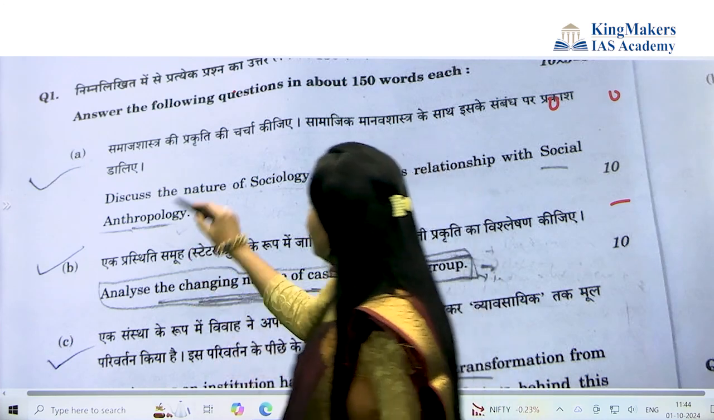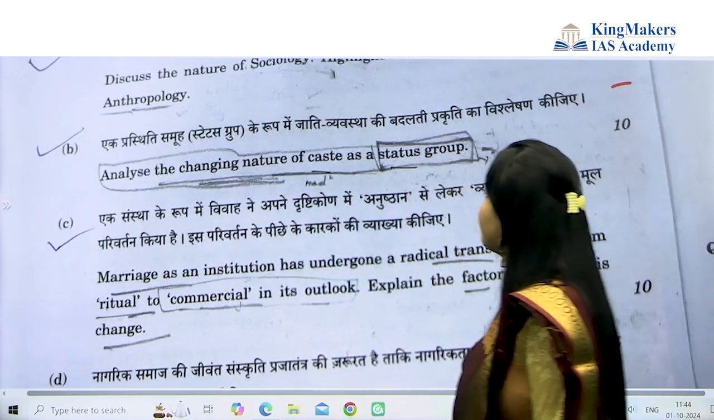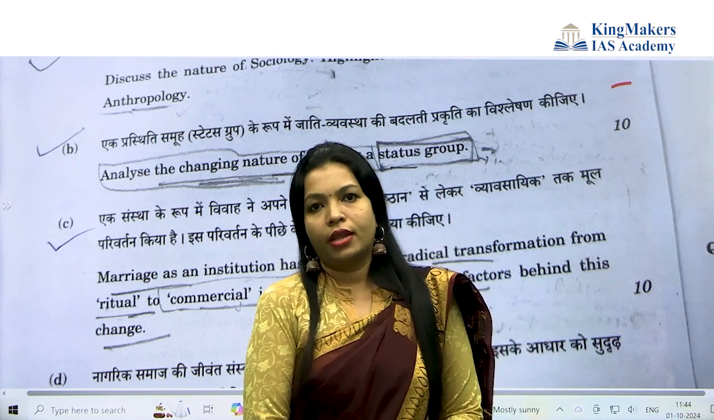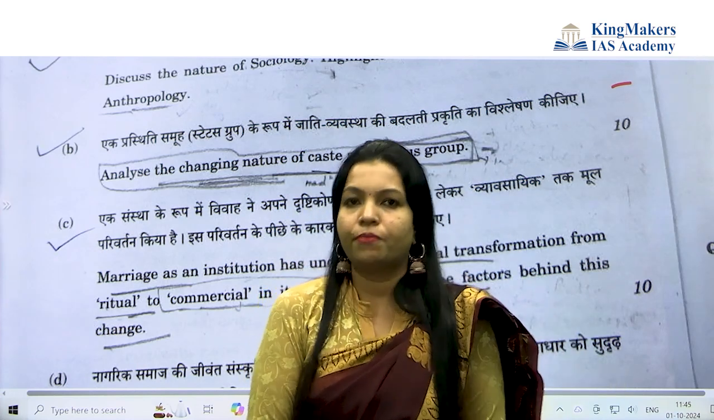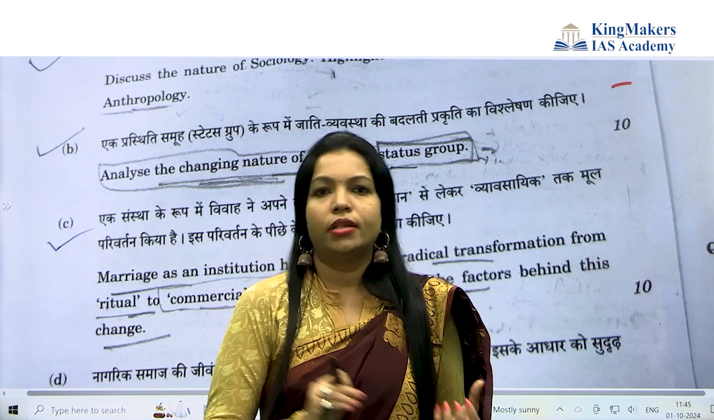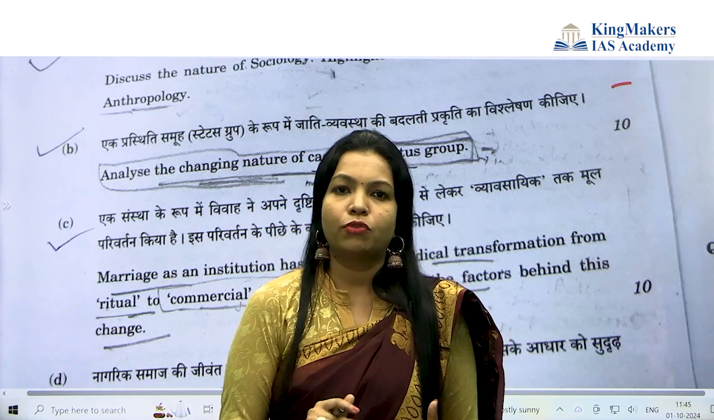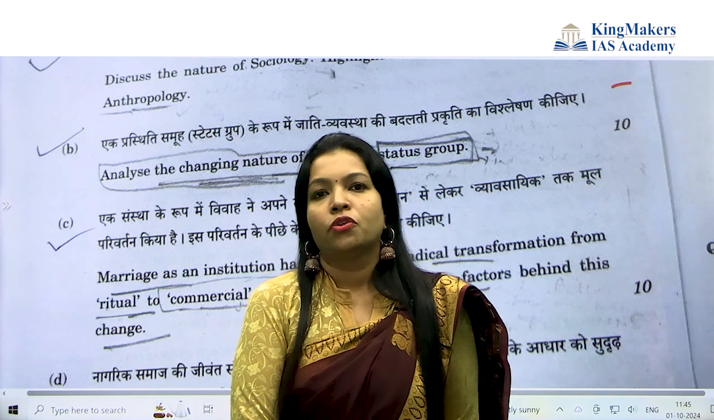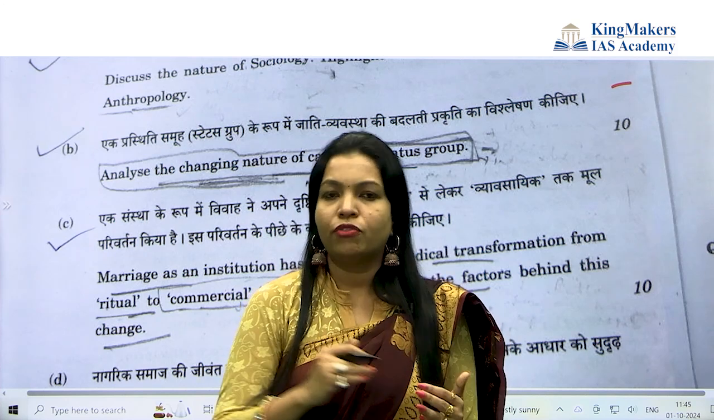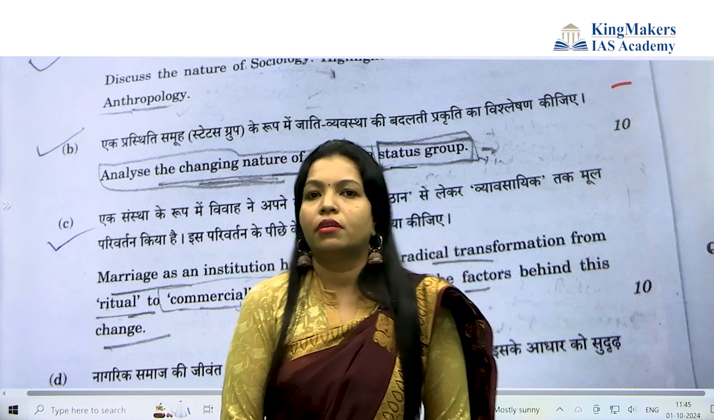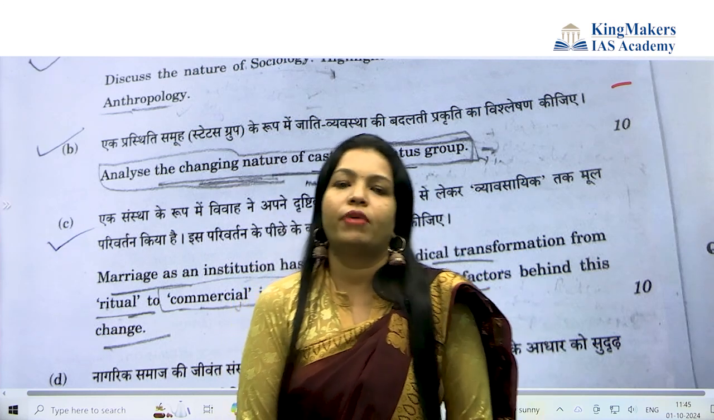Then second question: analyze the changing nature of caste as a status group. Now, before going to these questions, I forgot to tell you that in the pattern of this exam, question number 1 and question number 5 were compulsory. In question number 1 and 5, a total of 5 questions would be there, so 10 questions you have to compulsorily attempt with question number 1 and question number 5.